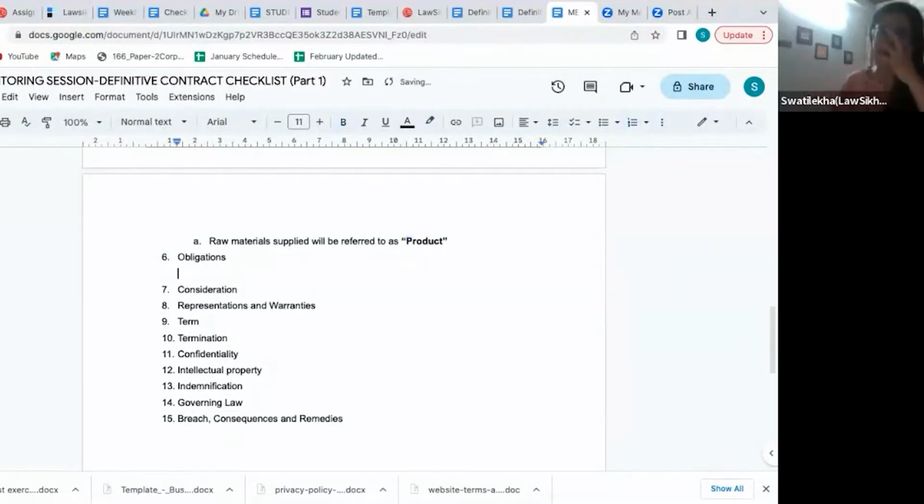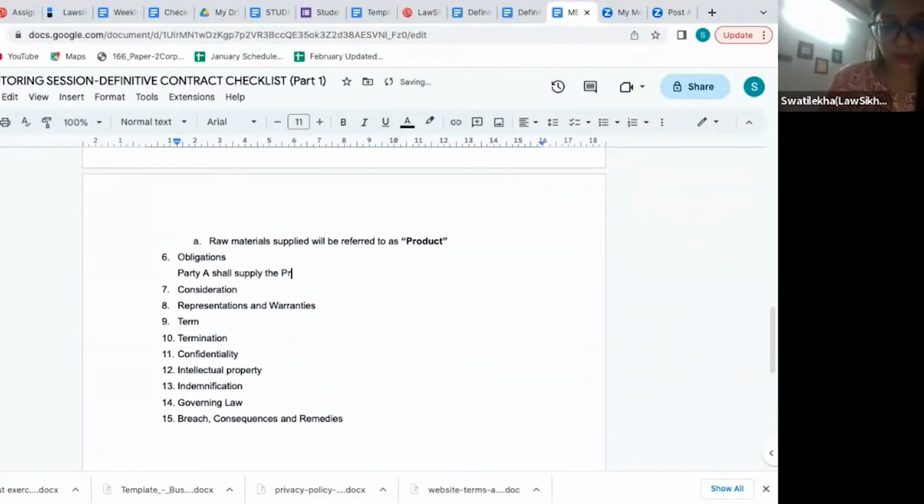Now, obligation. In the obligation clause, major obligation is to supply the raw product on time. Now that I have defined the product, let's see how we are going to draft the obligation. One example we will take. That's it. Not more than that. Only one example for each of the clauses that you have read. It will be clear. Okay?